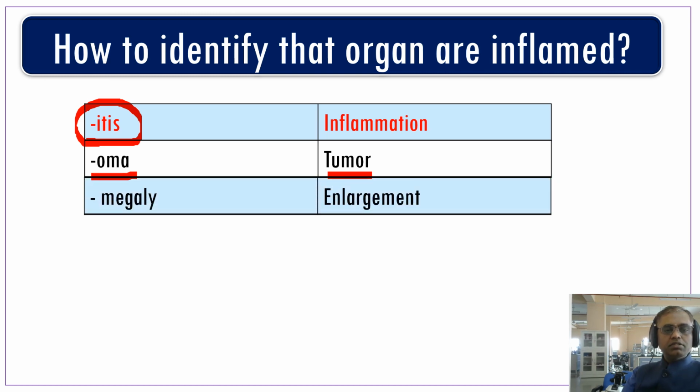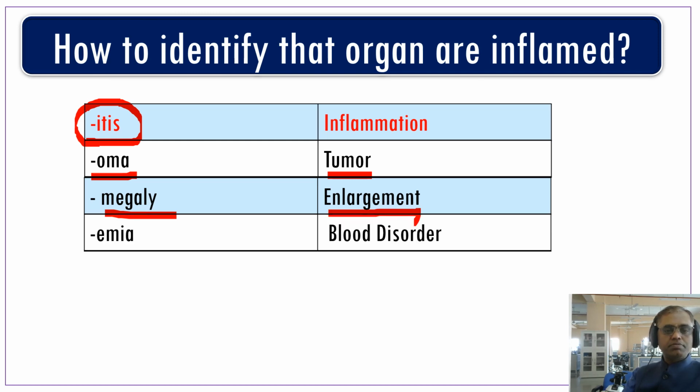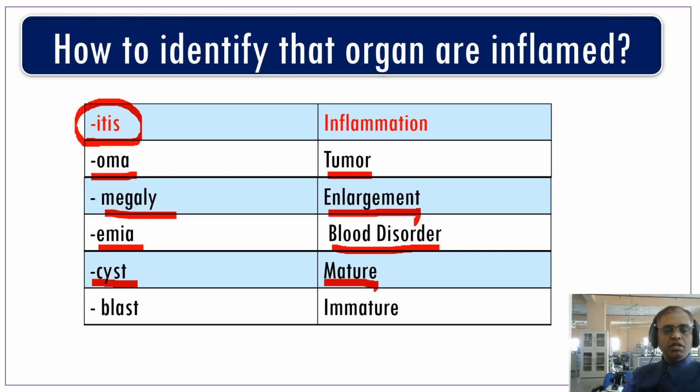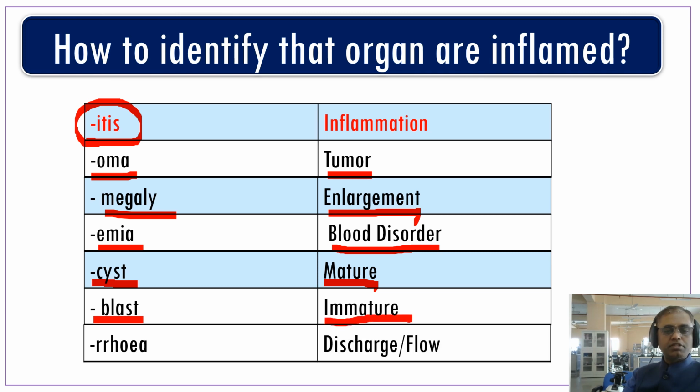Megaly: any disorder that ends with megaly means enlargement. Splenomegaly and hepatomegaly are examples. Any disease that ends with EMA, like leukemia or anemia, is related to blood disorders. Any cell that ends with cyte, like fibrocyte, is a mature cell. Any cell that ends with blast, like myeloblast or fibroblast, is an immature cell.